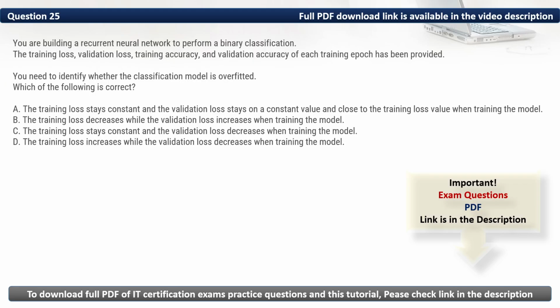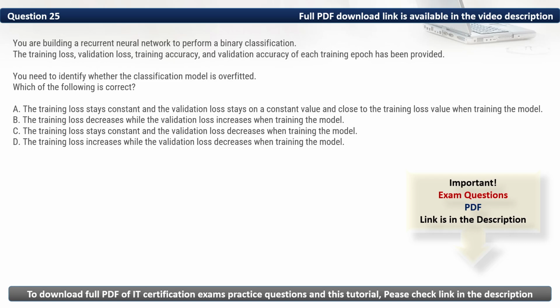Question 25. You are building a recurrent neural network to perform a binary classification. The training loss, validation loss, training accuracy, and validation accuracy of each training epoch has been provided. You need to identify whether the classification model is overfitted. Which of the following is correct?